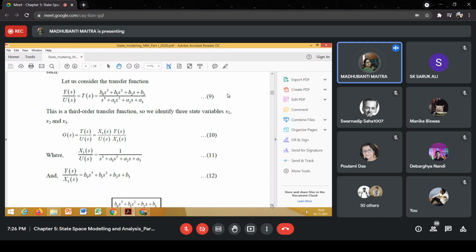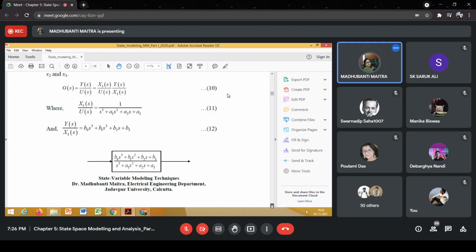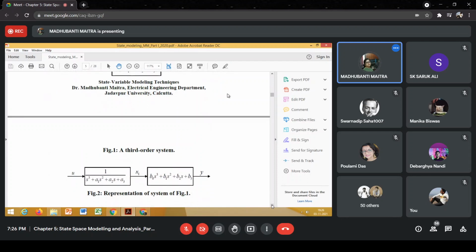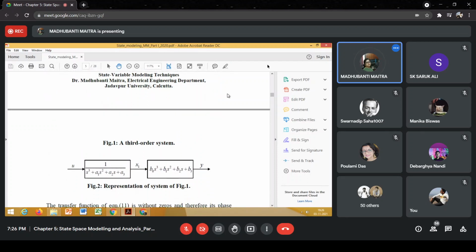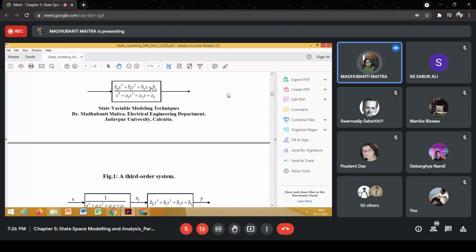So this is the closed loop transfer function of the system, and we can break this block diagram into two cascaded blocks.